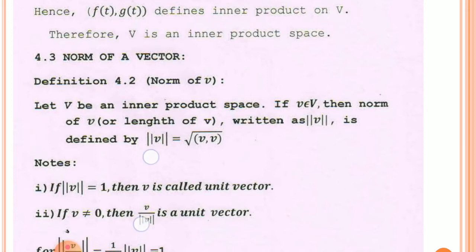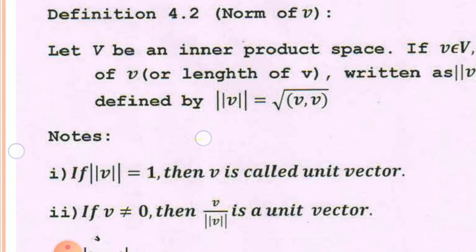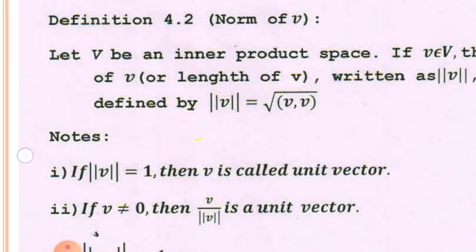Now you have to remember that if the norm of any element of an inner product space V is equal to 1, then v is called a unit vector. A vector whose norm is equal to 1, such a vector is called a unit vector. That means norm of v is equal to 1, then v is a unit vector. When we get norm of u is equal to 1, then u is a unit vector. And second case, if v is not equal to 0, then v upon norm v is also a unit vector.